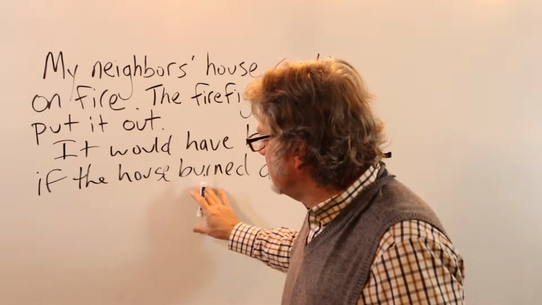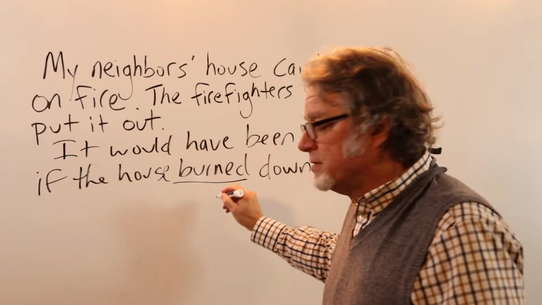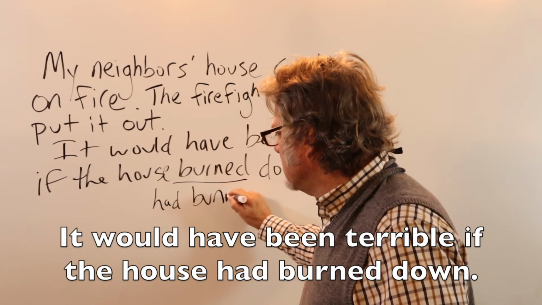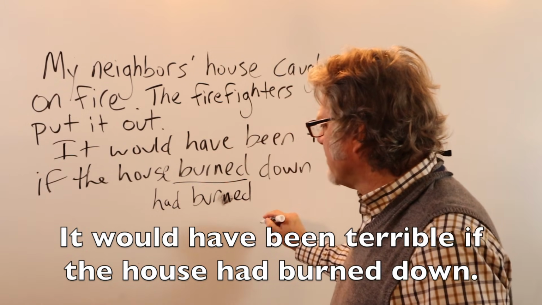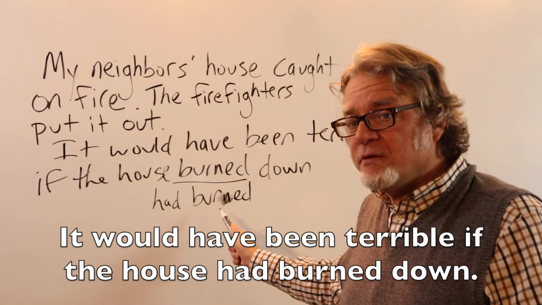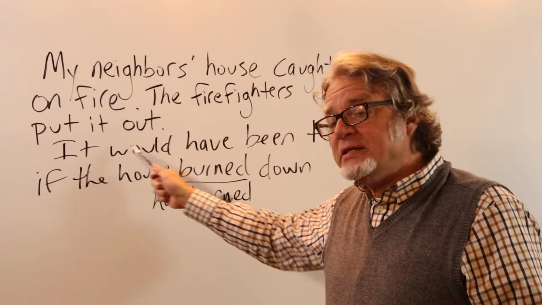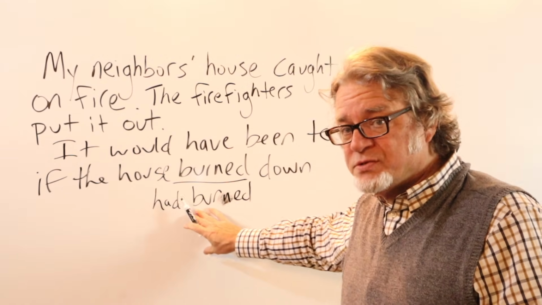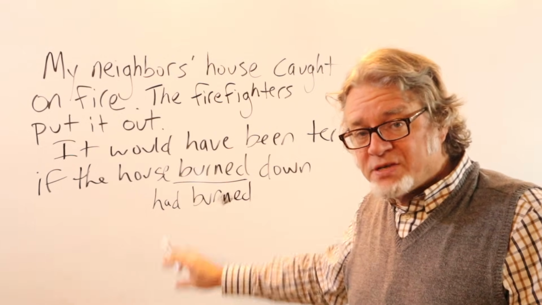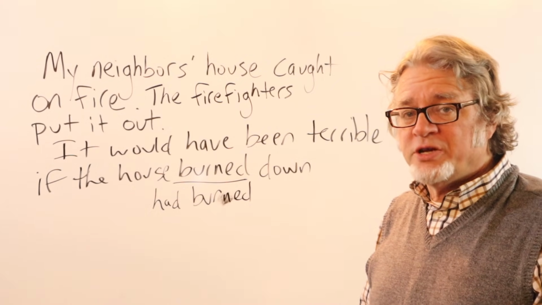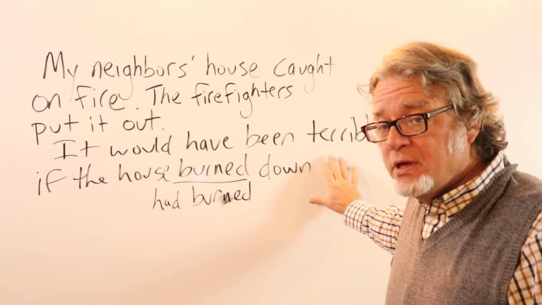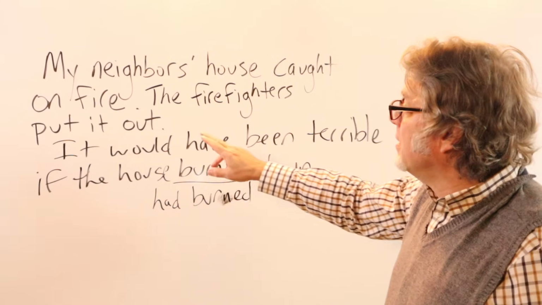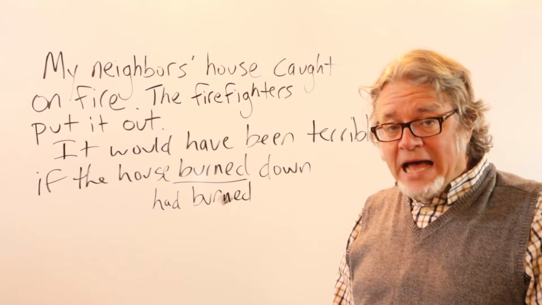You could also, right here, use the past perfect. If the house had burned down. Here's the past perfect tense for the verb burn. This is a conditional sentence, so that's why you could use the past perfect in this case to express the possibility of a past situation. In a sentence like this, we imagine how terrible it would have been, but the house did not burn down.